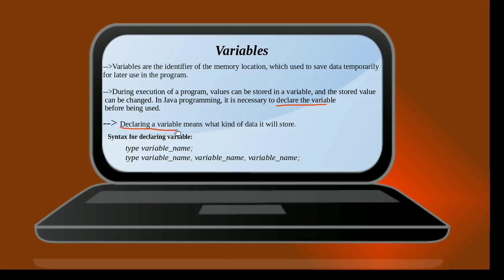Declaring a variable helps the compiler to know what kind of data the particular variable is going to store in the program. Now, looking at the syntax for declaring a variable, every variable declaration must have a data type followed by a variable name and with a semicolon at the end.